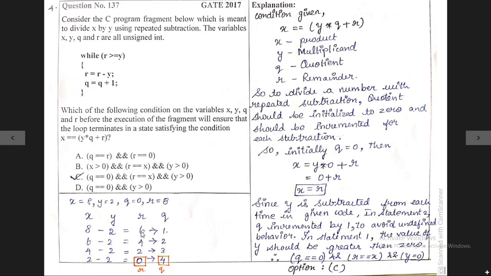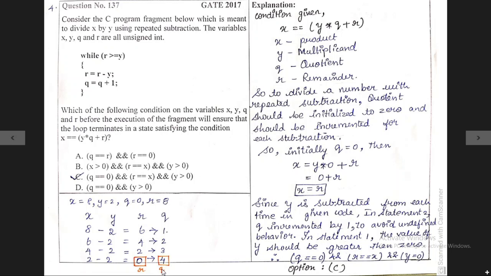Now this remainder gets the x value. From the x value we need to subtract the y. So 6 minus 2 we will get 4. Now the quotient is incremented, 1 plus 1 is 2. Now this 4 gets reduced by 2. Finally we get 2 as a remainder. Now the quotient is 3. Finally 2 minus 2 gets 0, the remainder comes 0, and in the last expression the quotient is incremented, that is 4.